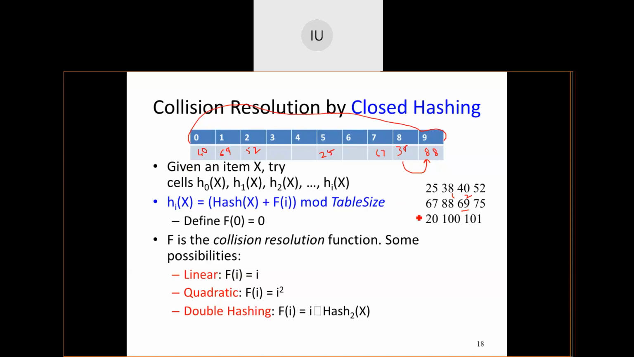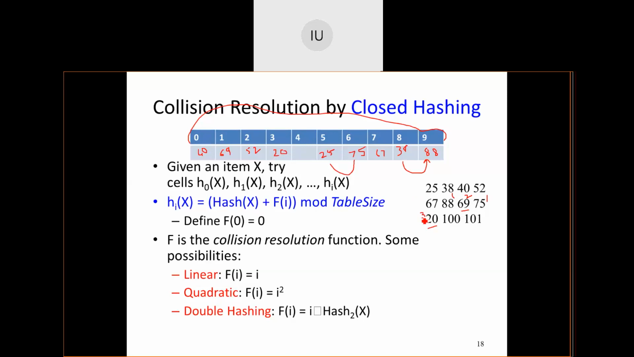So 69 gets 2 collisions, but it gets its position. Then I have 75. For 75, there is a collision, but if I do plus 1, 75 gets the 6th position. So if I write array of 6, I will get the value 75. Then 20, there's a collision. 75 had 1 collision encountered. 20 against 40, there is a collision. Plus 2, 69, there is a collision. Plus 3, 52, I have a collision. Plus 4 will give me the solution. So it has 3 collisions associated.